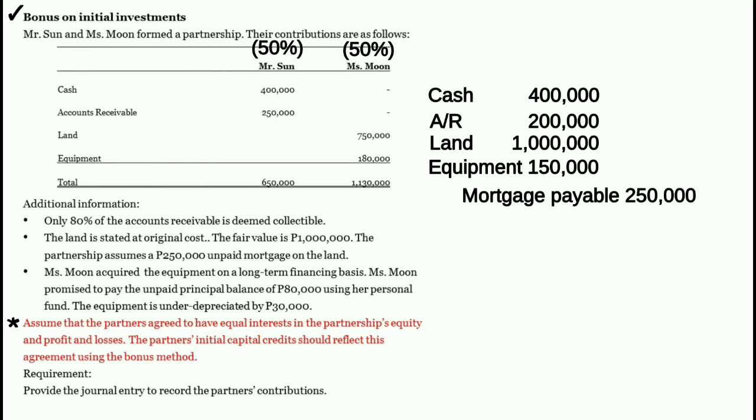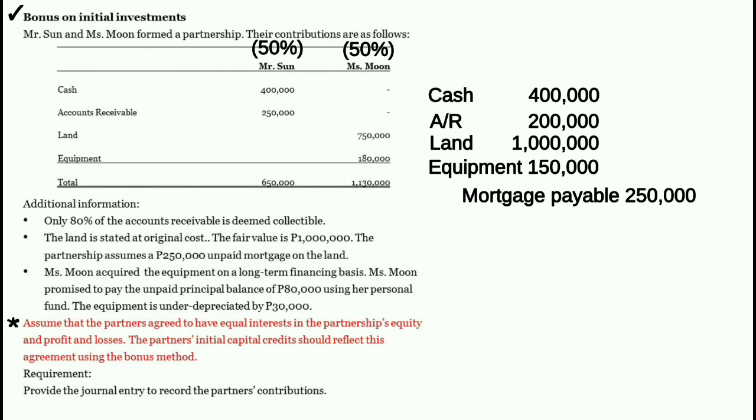Because, remember, under the bonus method, any increase in the capital credit of a partner is deducted from the capital credit of the other partners. And of course, vice versa, any decrease in the capital credit of a partner is added to the capital credit of the other partners.